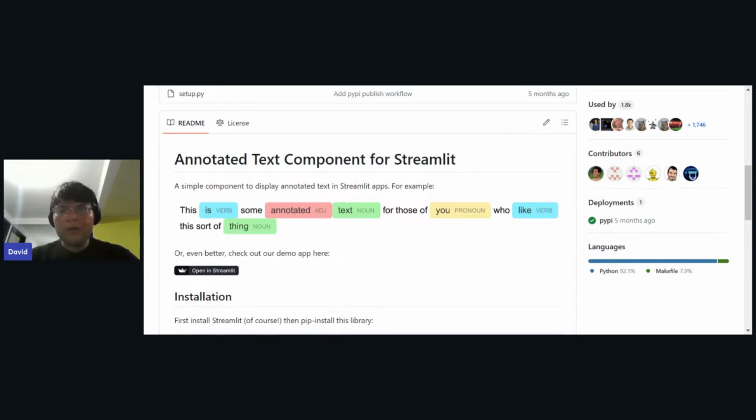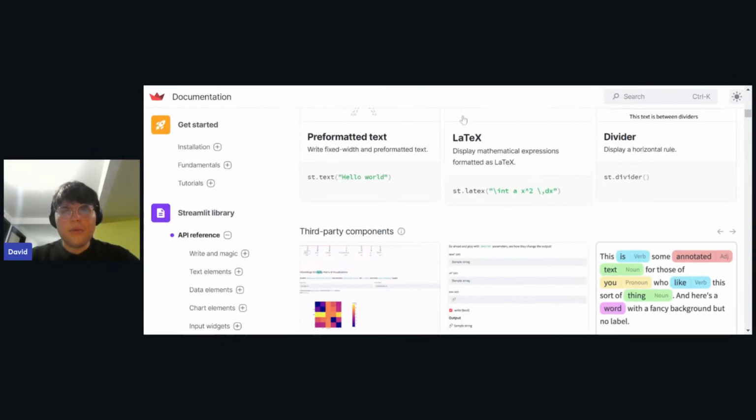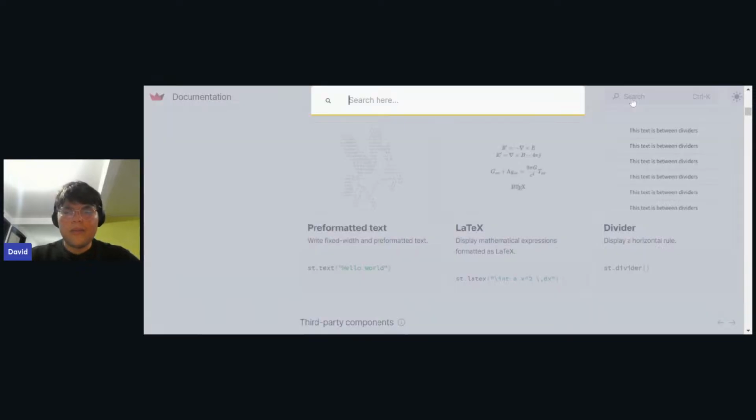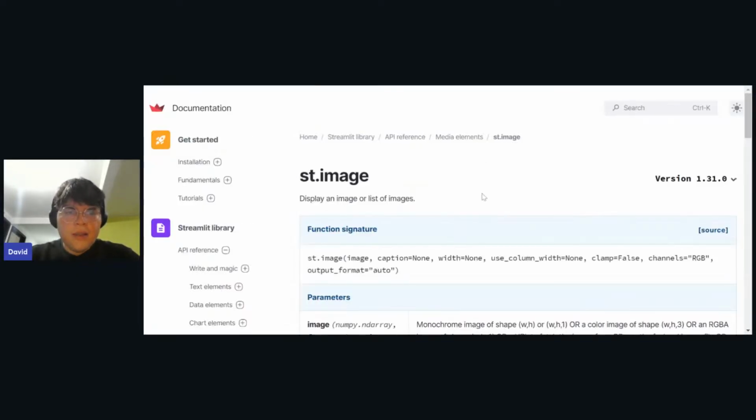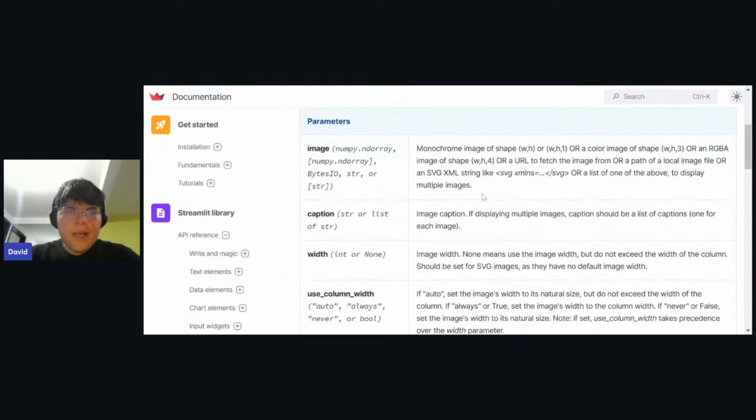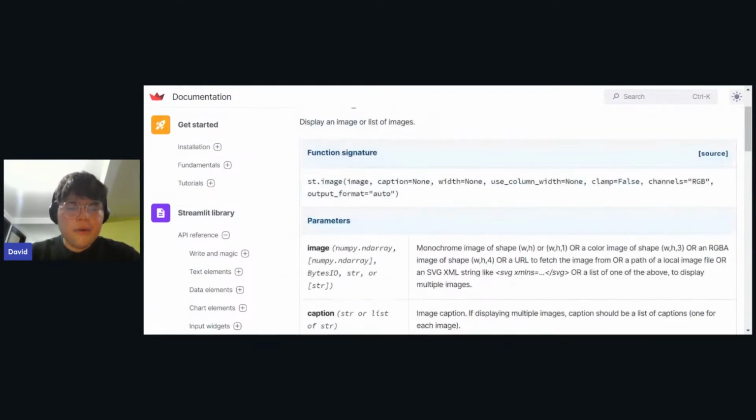Before seeing that, let's just try to fetch the image. To be honest, I don't remember how to put an image, so let me try to search image. Oh yeah, it looks like the image can be an array or a byte or something like that, right?